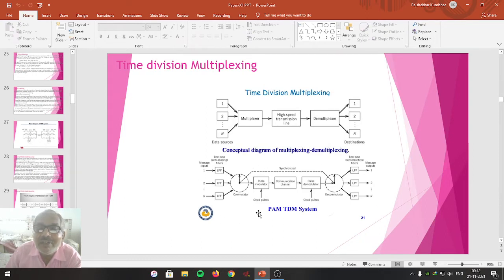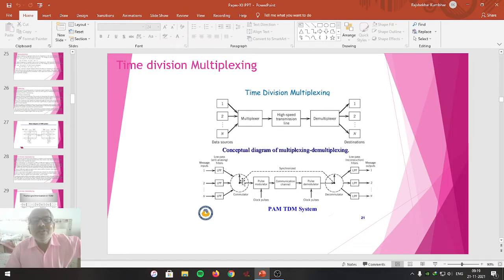So this is the commutator key that is used at the modulating end, the transmitting end, and this is the communicating channel. This is the modulator, whereas this one is a demodulator. This commutator key is connected with this commutator key so as to synchronize the signal. Whenever the transmitter sends the pulse, it is directly given to the receiving commutator so that both will be in tune with each other.